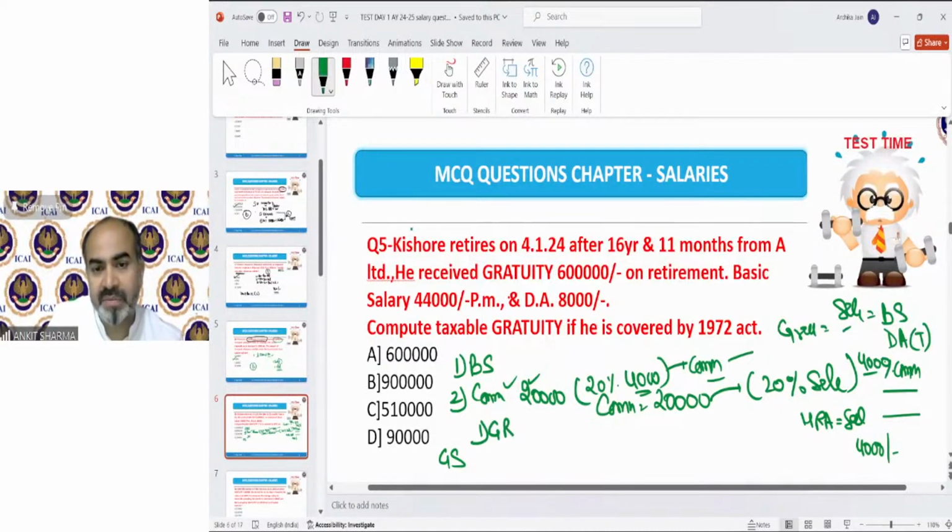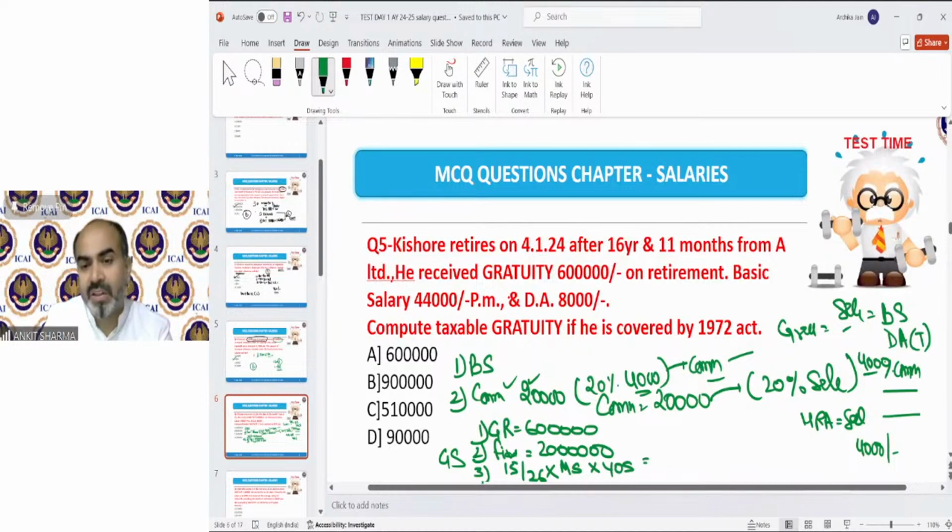Gratuity received, which has been given in question, is 6 lakh. Then exemption fixed limit, which is 20 lakh. And then the third case, which is having a formula: 15/26 multiplied by monthly salary multiplied by year of service.